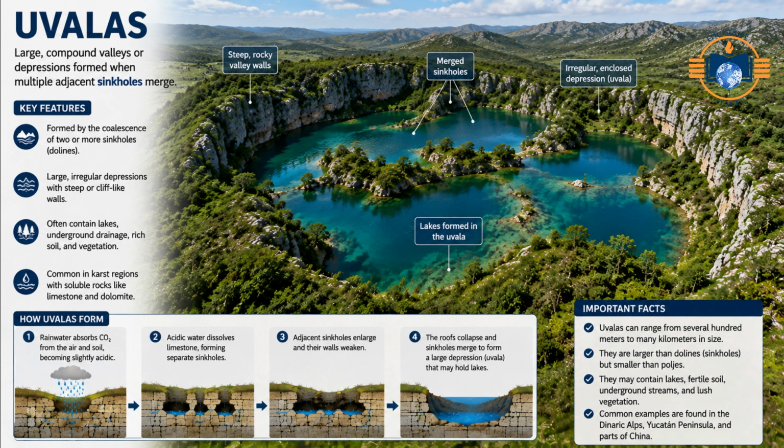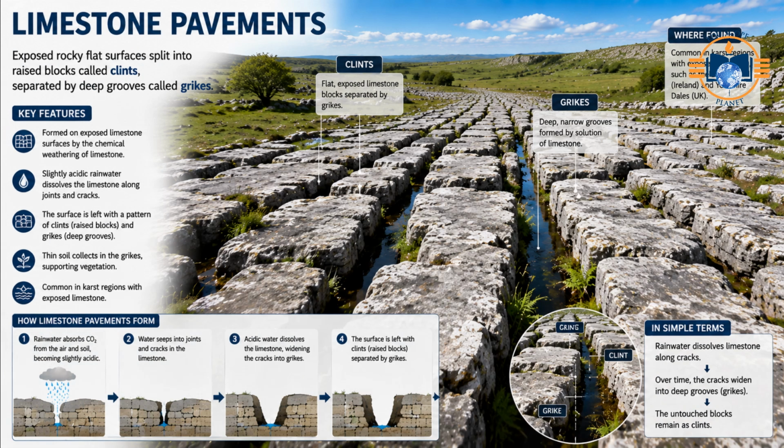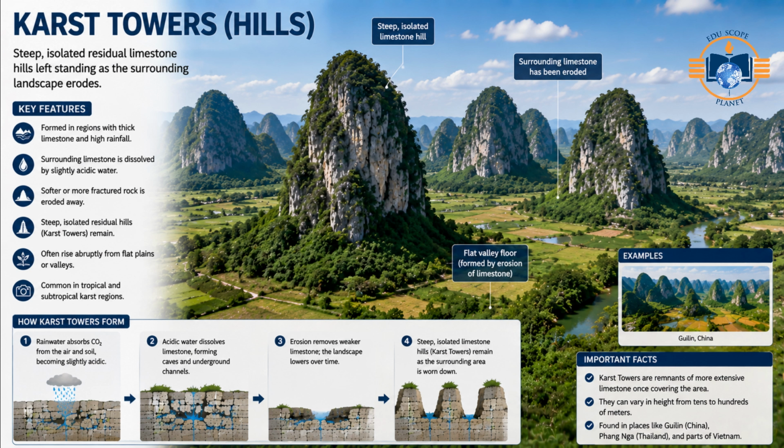Uvalas. Large compound valleys or depressions formed when multiple adjacent sinkholes merge. Poljes. Very large, flat-bottomed valleys enclosed by cliffs featuring internal drainage. Limestone pavements. Exposed rocky flat surfaces split into raised blocks called clints, separated by deep grooves called grikes. Karst towers, hills. Steep, isolated residual limestone hills left standing as the surrounding landscape erodes.